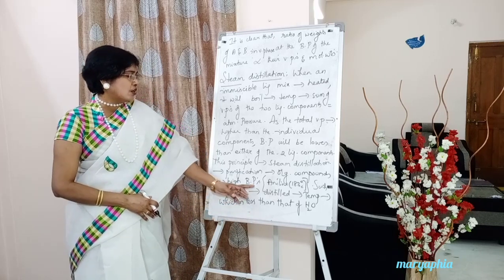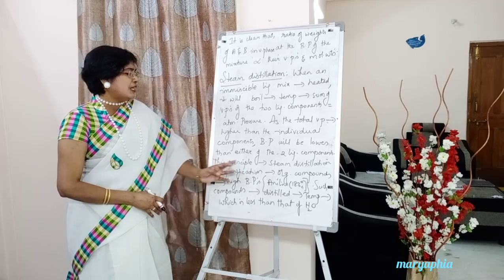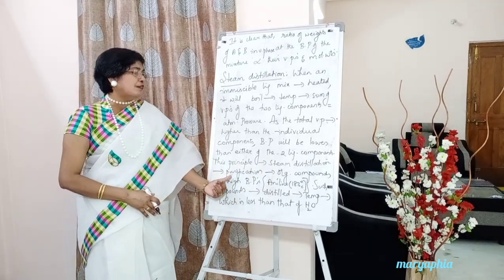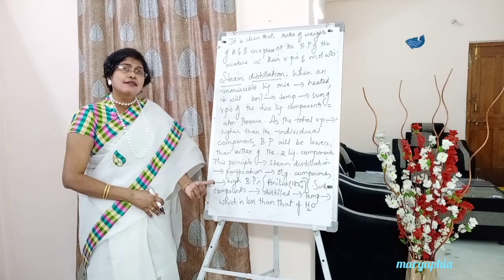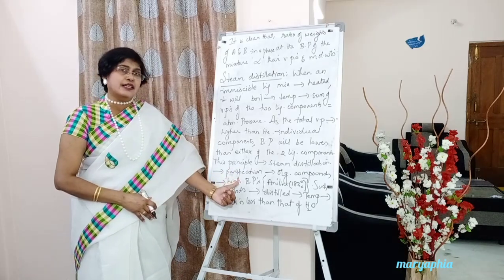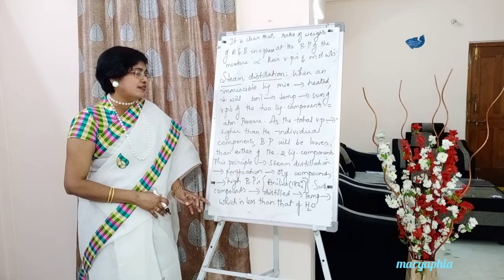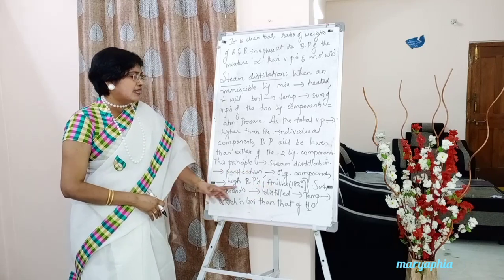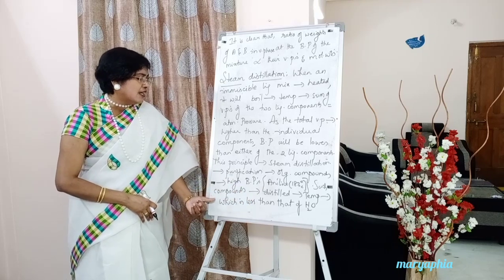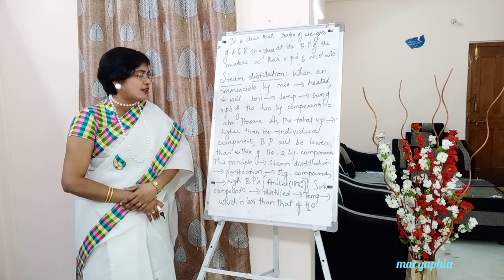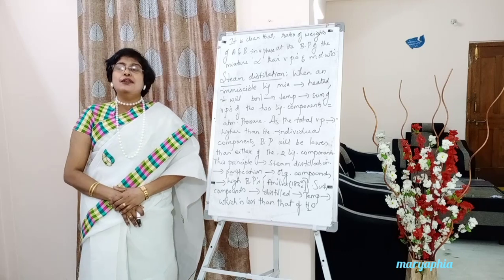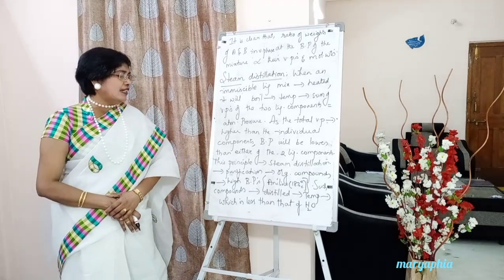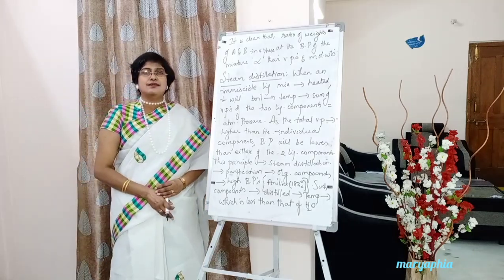Okay, students, so here write down: this principle is used in steam distillation, which is used for the purification of organic compounds having high boiling points. For example, aniline, 183 degrees centigrade, close the brackets. Such compounds are distilled at a temperature which is less than that of water. If you don't know the boiling point of water, please write down in brackets 100 degrees centigrade.